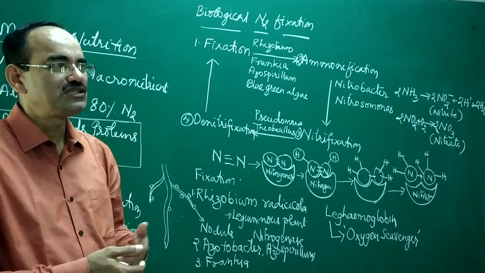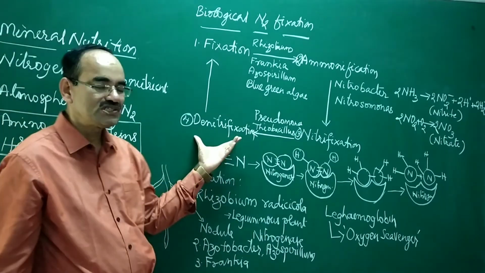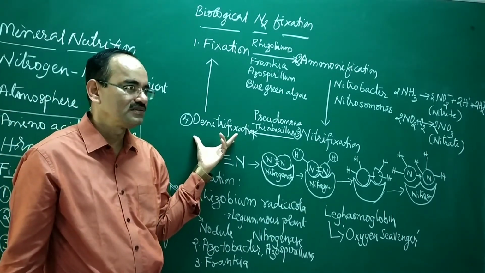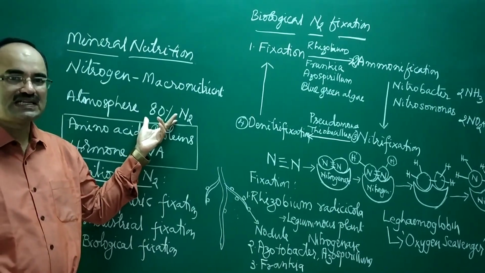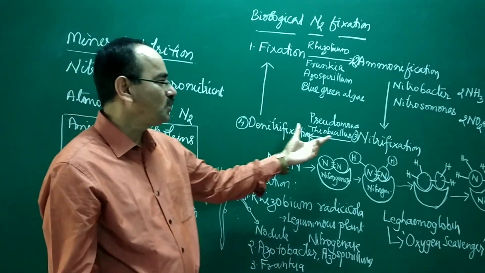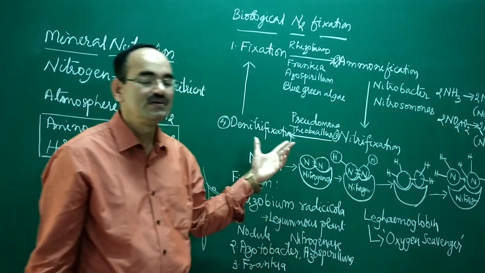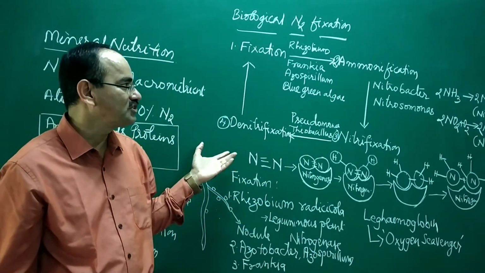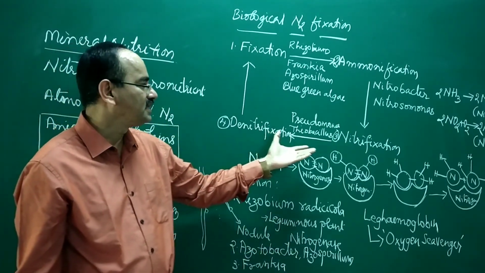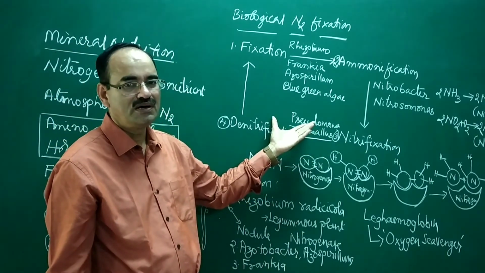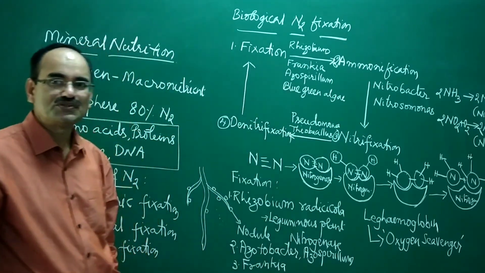So nitrogen needs to be given back to nature, and it is done by a process called denitrification. That is how 80% of nitrogen is retained in the atmosphere. Pseudomonas and Thiobacillus are the bacteria which help in recycling of nitrogen, decomposition of dead organisms and release of nitrogen. So this is how nitrogen cycles in the atmosphere. Okay.